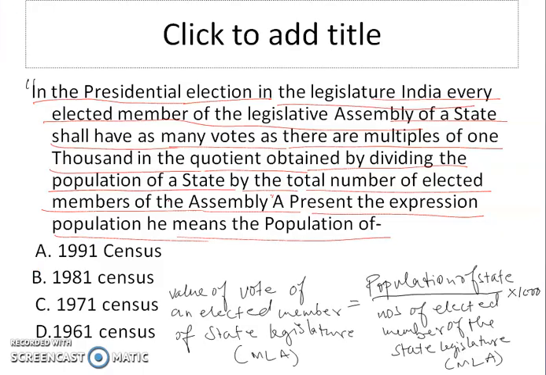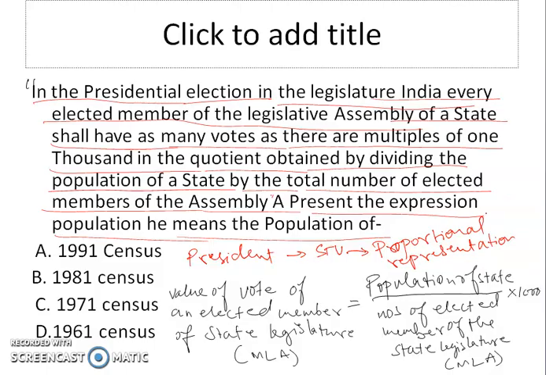So as we know, the President of India is elected by means of single transferable vote based on proportional representation, by means of secret ballot.